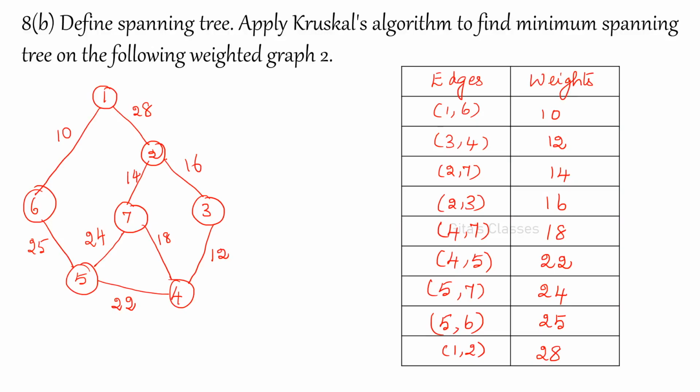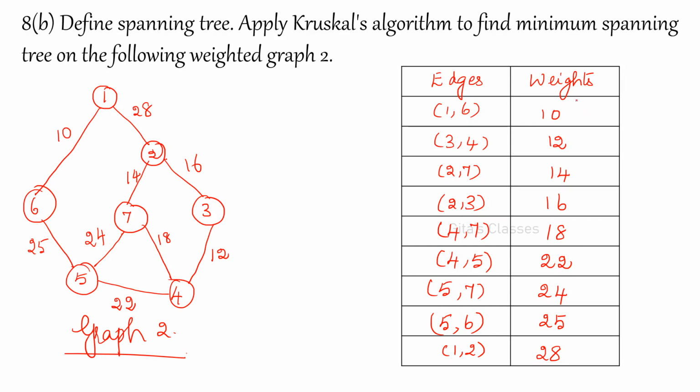Similarly, now next 8b, last question. Define a spanning tree. Apply Kruskal's algorithm to find the minimum spanning tree on the following weighted graph 2. And this was given. This was mentioned as graph 2. So I have written what is the first step. You have to write: arrange all the edges in the ascending order. Okay. So the least one, minimum to maximum.